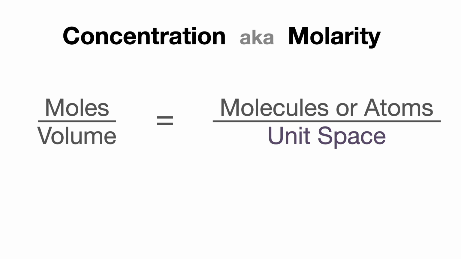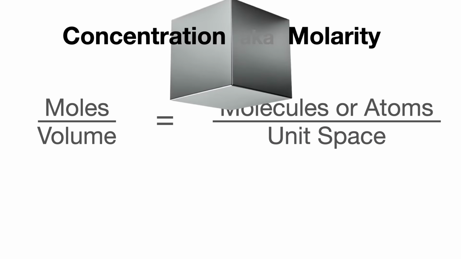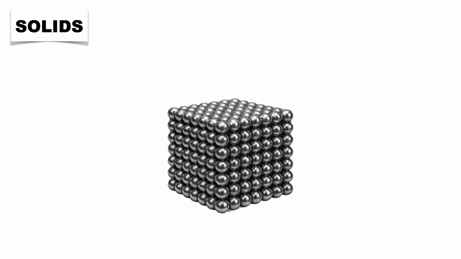And when you think of it fundamentally like this and understand why concentration of solutions and gases can change, it's easy to understand why the concentration of solids and pure liquids does not change. But I'll show you exactly why. Take this solid metal cube, for example. It has a definite mass, definite shape, definite volume occupying a definite space, which means it's comprised of a definite number of molecules or atoms in the definite space it occupies.